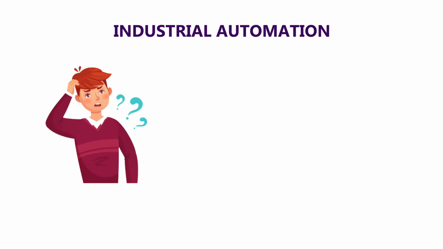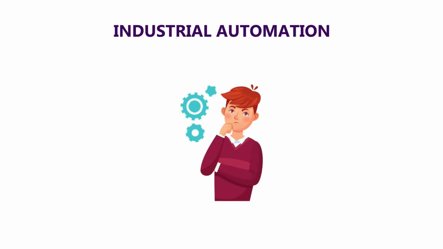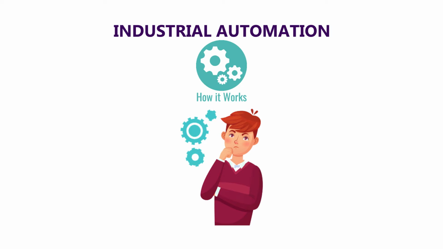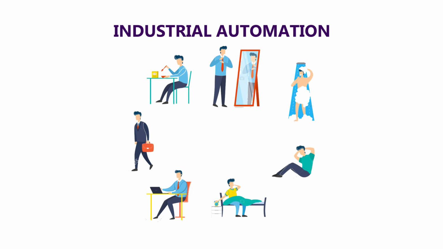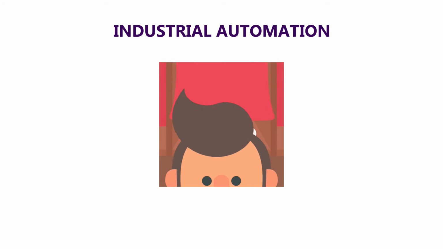What is industrial automation? Many people speak about industrial automation, and we must be wondering what industrial automation is and how it works, as we see today in industries. For example, in our day-to-day lives, we wash our hands from time to time. Let us consider this scenario.